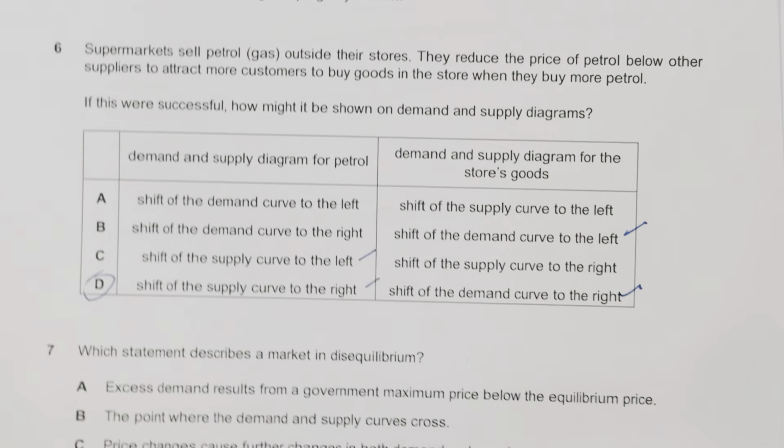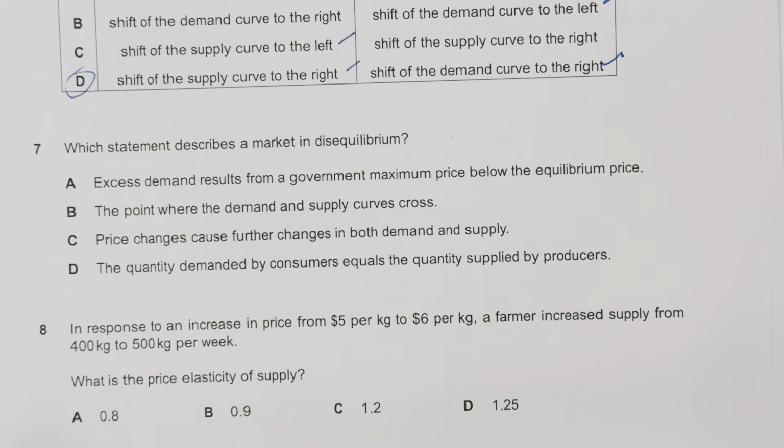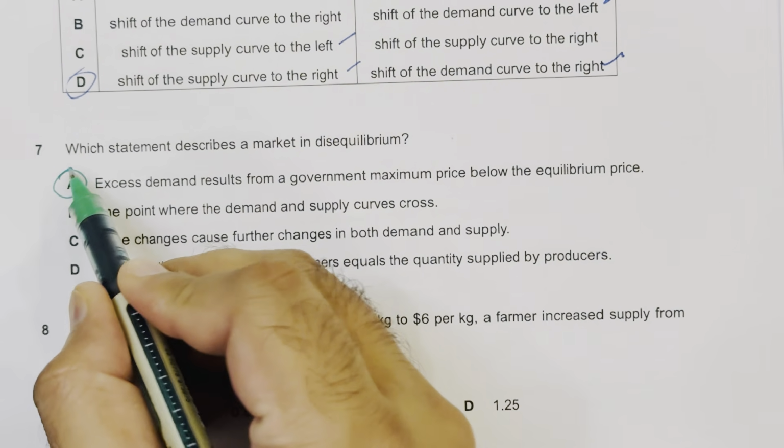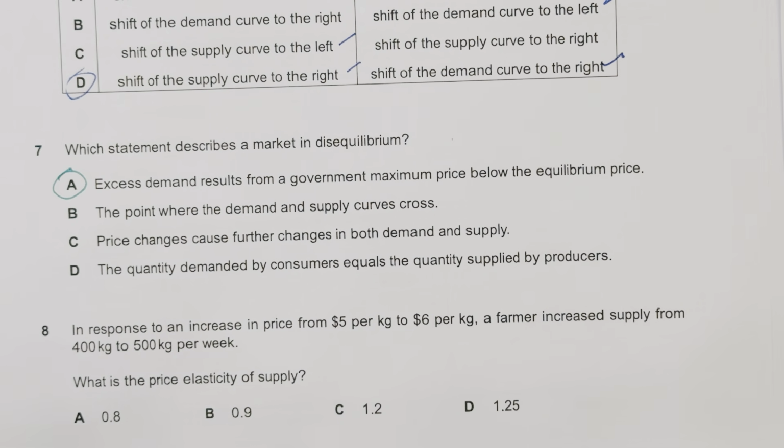Which statement describes a market in disequilibrium? Excess demand results from a government maximum price below the equilibrium price. If the price is below the market price, so demand, so this describes the market in disequilibrium. So this is the right one. Moving to question number 8.